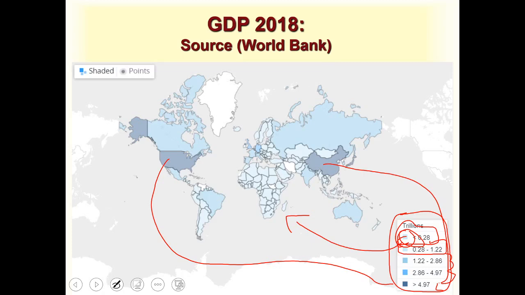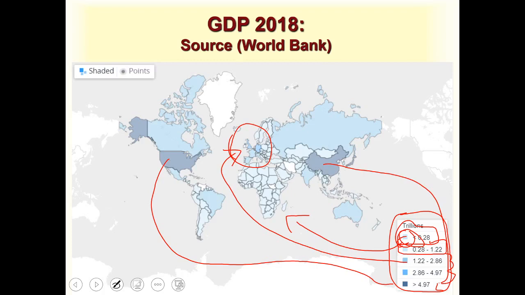And when you look at Europe right here, most of the European countries have GDP between 1.2 to 2.86 trillion dollars, and you can see it from this bracket right here. They have a similar color. So you can just look at this world map and see how countries are doing according to the GDP.